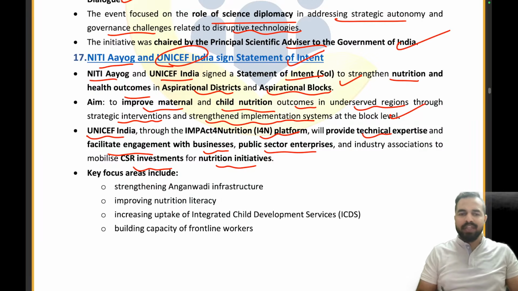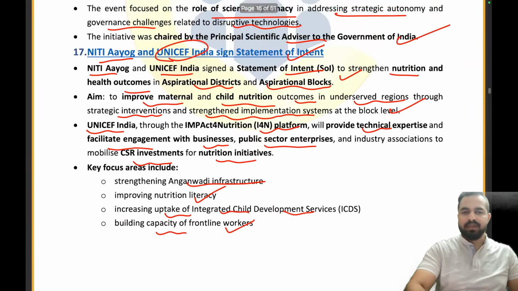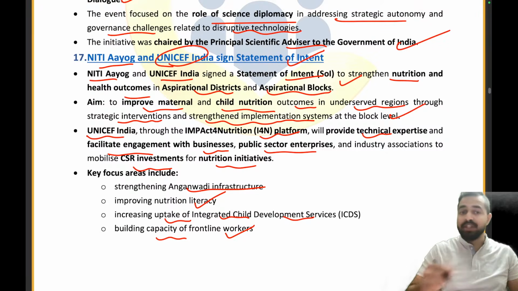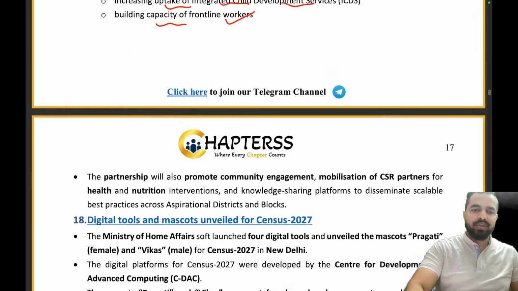The key focus areas will include strengthening Anganwadi center infrastructure, improving nutrition literacy, increasing uptake of the Integrated Child Development Services, and building capacity of the frontline workers. So these are the areas on which we will be focusing here. Clear, my dear friends? Niti Aayog and UNICEF India sign a statement of intent. Clear? Let's move on to the next news article.